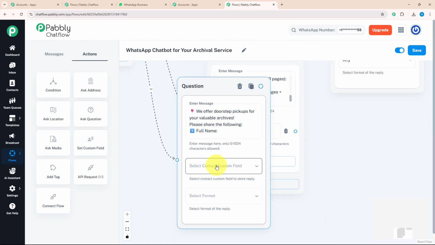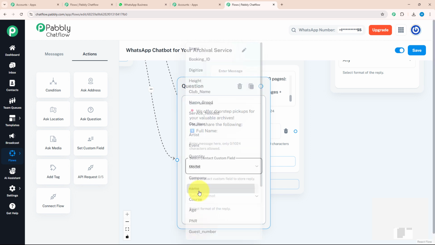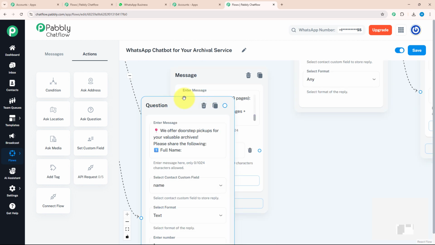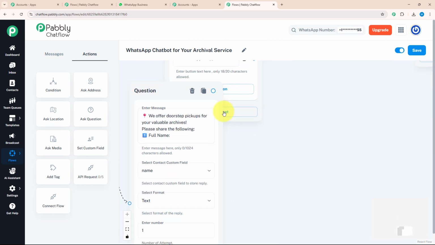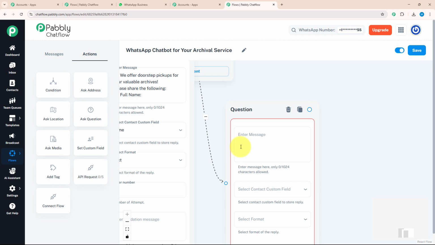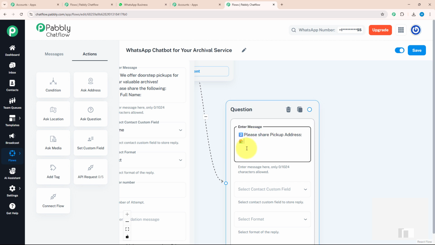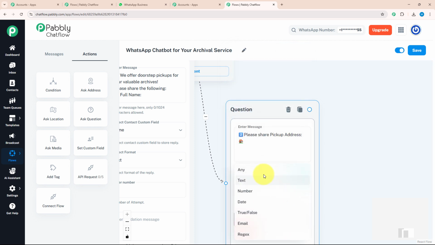As I have asked my customer about their full name, I will select my contact custom field as name and my format as text. I have already told you how to add your contact custom field. After name, I want to know about their address as we are providing pickup service. For that, again, I'm going to drag the ask question button and connect it with my previous question. Over here, I'm going to type a message which says please share pickup address. And I'm going to select my contact custom field as address and format as any.